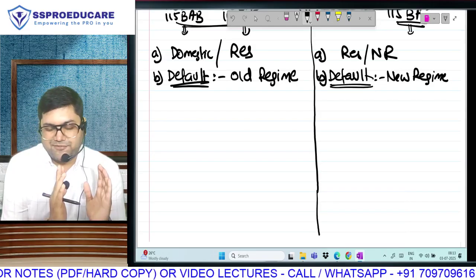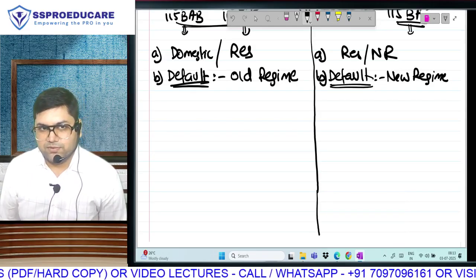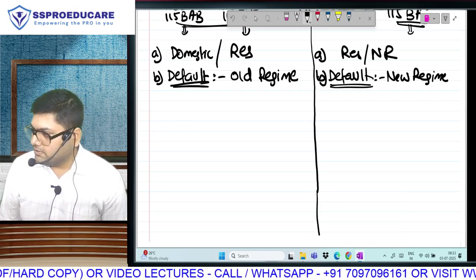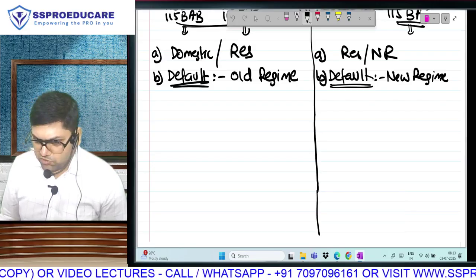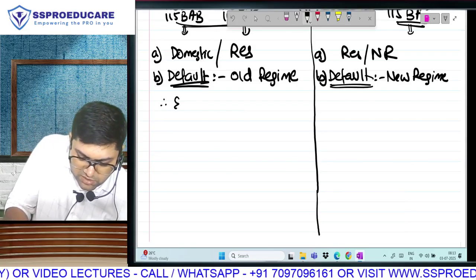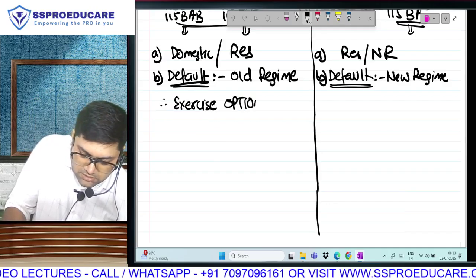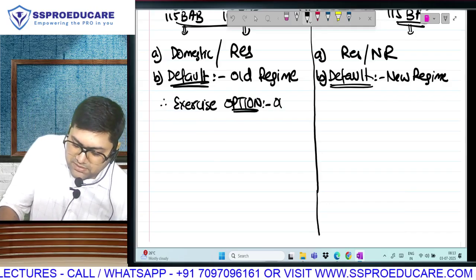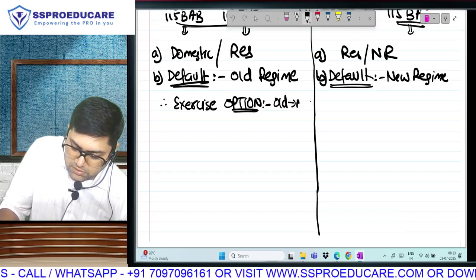First, talk about the left side, companies and cooperative societies. If you haven't done anything up to the due date, by default you will be old. Do you want to go to new? I'm asking, you want to go to new? Then you will have to exercise that option, that you want to go from old to new.